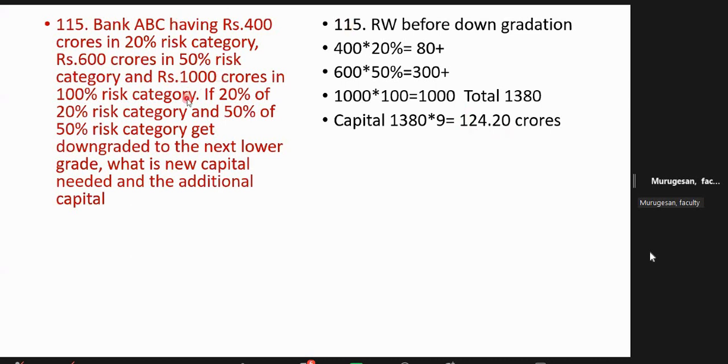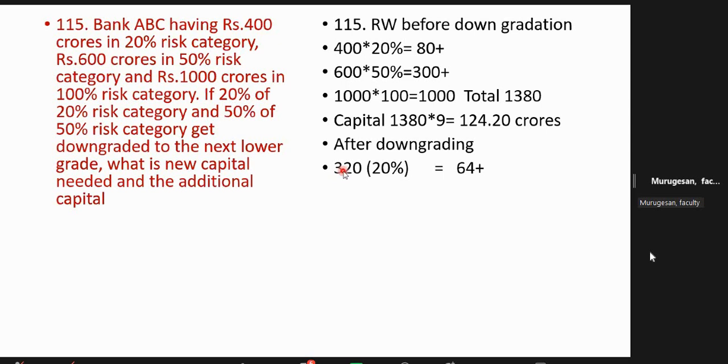But what happened? Maybe in the next year or next quarter, there is a downgrading. What is downgrading? 20% move down to the 50% category, 50% move down to the 100% category. Now the assets will be reconstituted. How much will remain? 320 will remain.